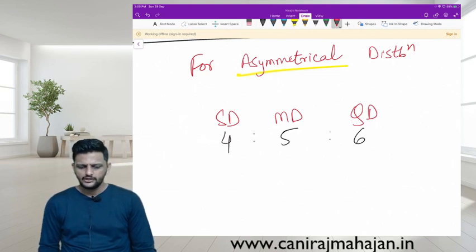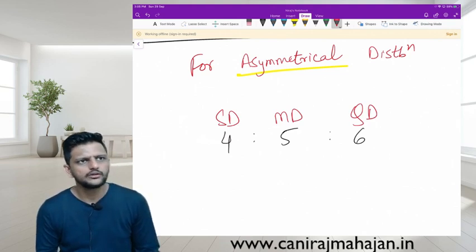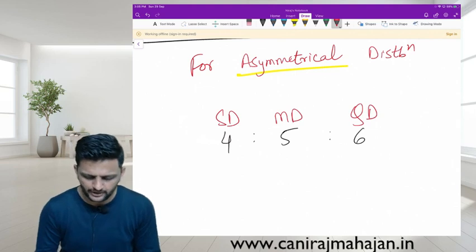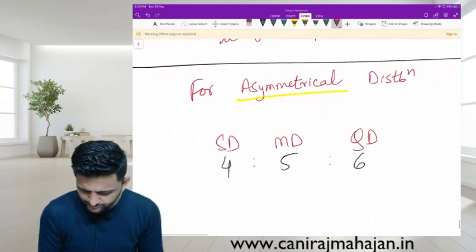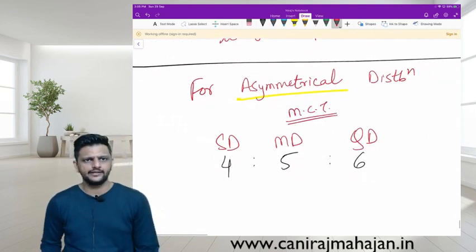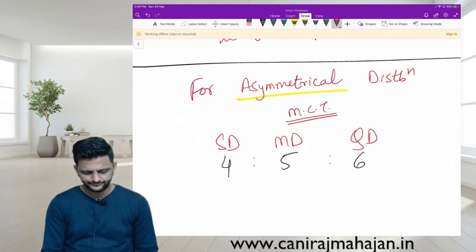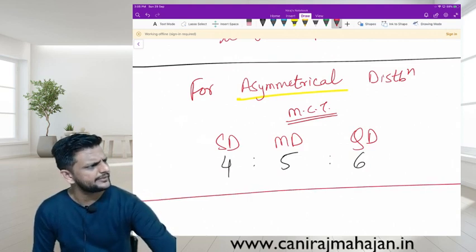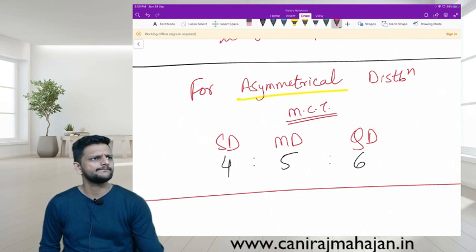Understood here? So this is not for normal distribution. This is for which chapter? Measures of central tendency. Understood here? That's it. Anything else remains in theory? Everyone? Nothing? Pakka?